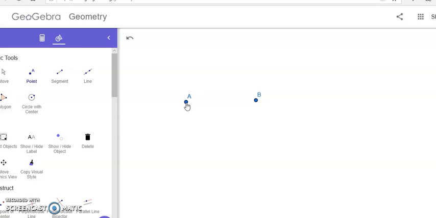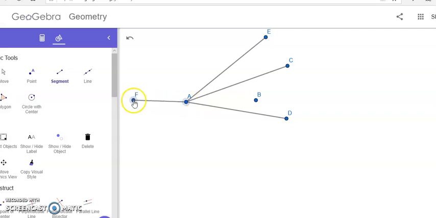Yes, you know that many lines can be drawn from a point A, isn't it? And now I am going to draw as many lines as possible from point A like this. Yes, here I have drawn the lines AE and AF like this.